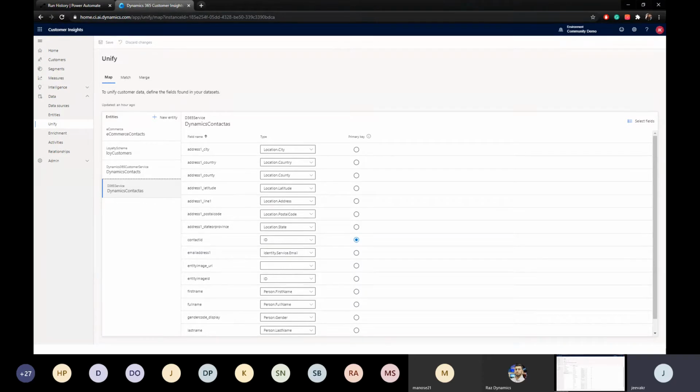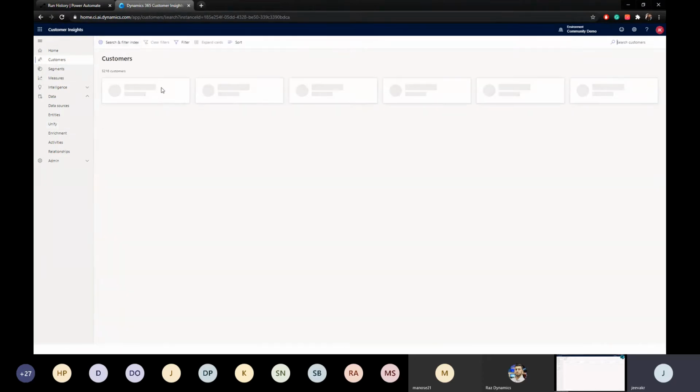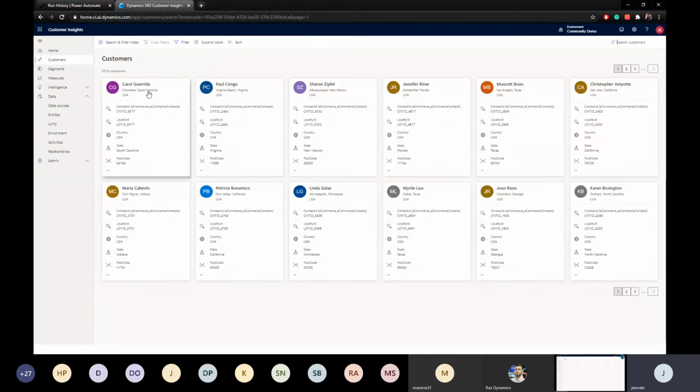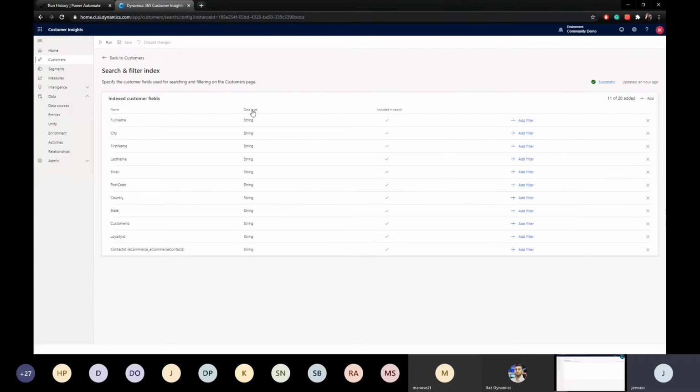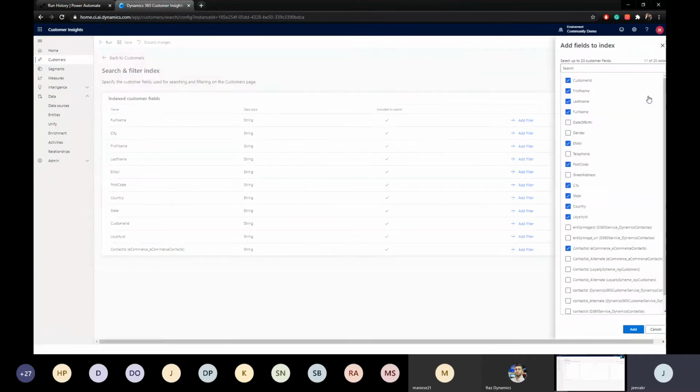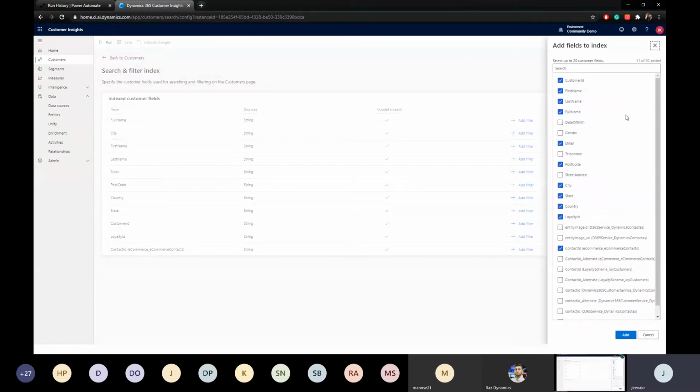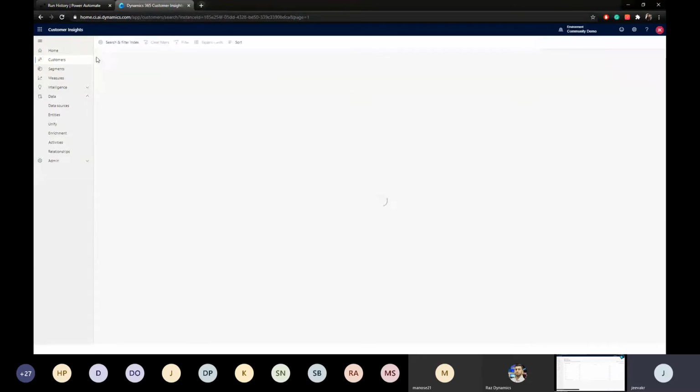Okay. And then, quickly, search. By default, the system maybe doesn't include, let's say, date of birth or something like that. When you want to include date of birth here to be searched, you can always go, of course, you might have seen this, you click here, then you select the new search index, whatever we got from the unified profile. Okay, and then it will get searched by itself.